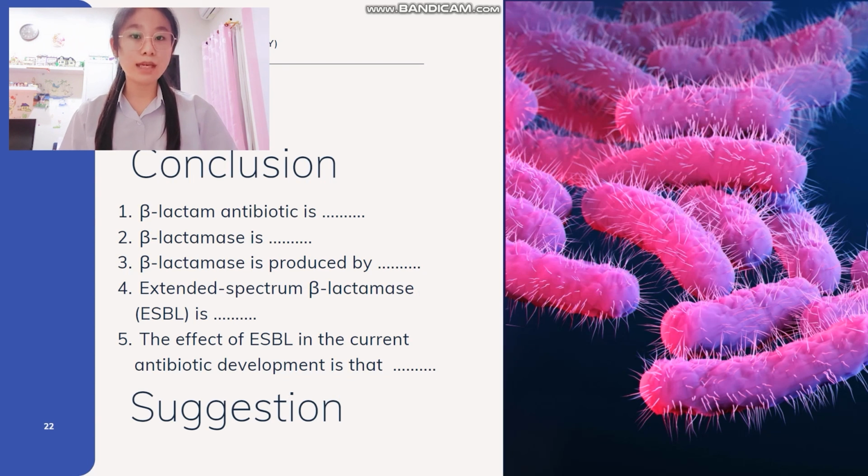Third, beta-lactamase is produced by bacterial cells with beta-lactam resistance. Then, extended spectrum beta-lactamase or ESBL is a serine beta-lactamase classified as class A by Ambler molecular and structural categorization. Then, ESBL has become one of the antimicrobial resistance infections that are concerning by increasing mortality and limitations in diagnosis.